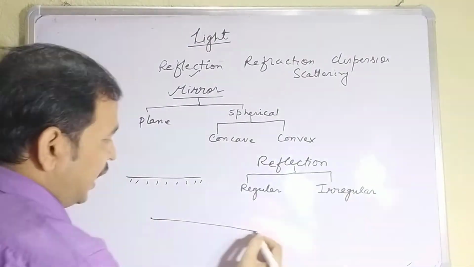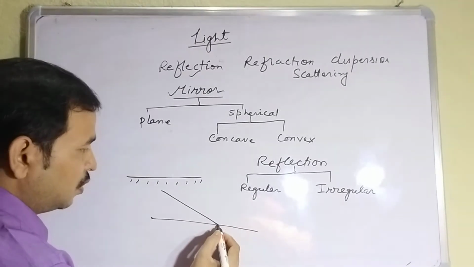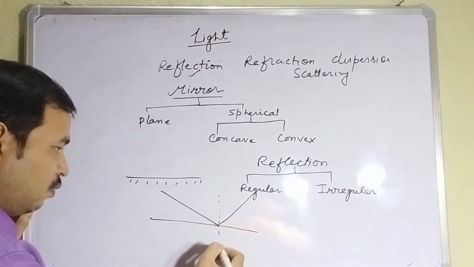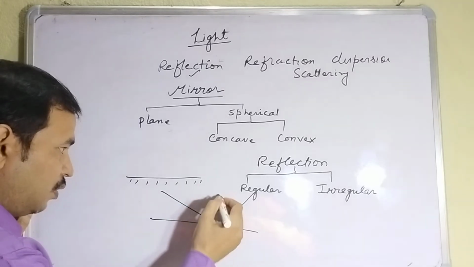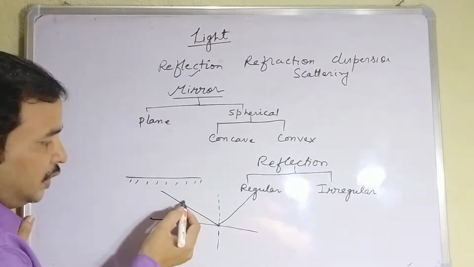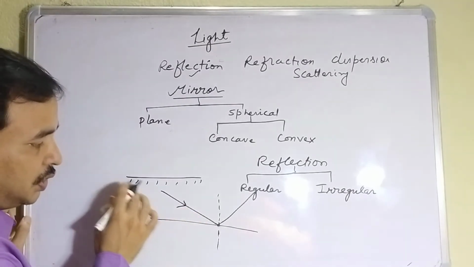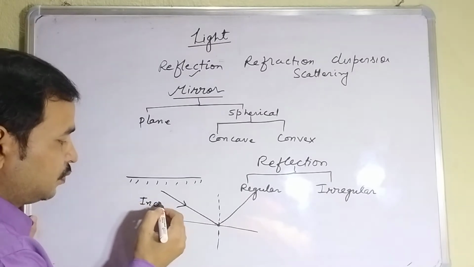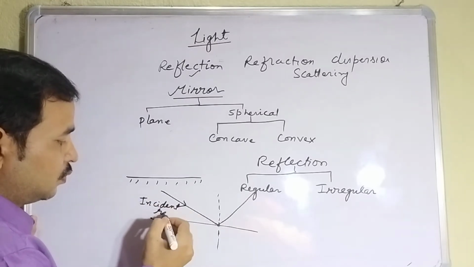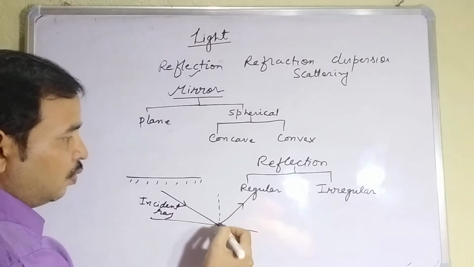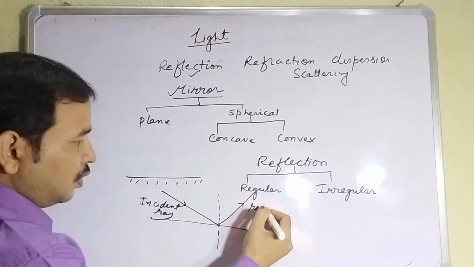Now, when the light bounces back, at the point of strike, if you draw one perpendicular, then all of you know this ray which is coming toward this point is known as the incident ray, and the ray after bouncing from the surface going away is known as the reflected ray.